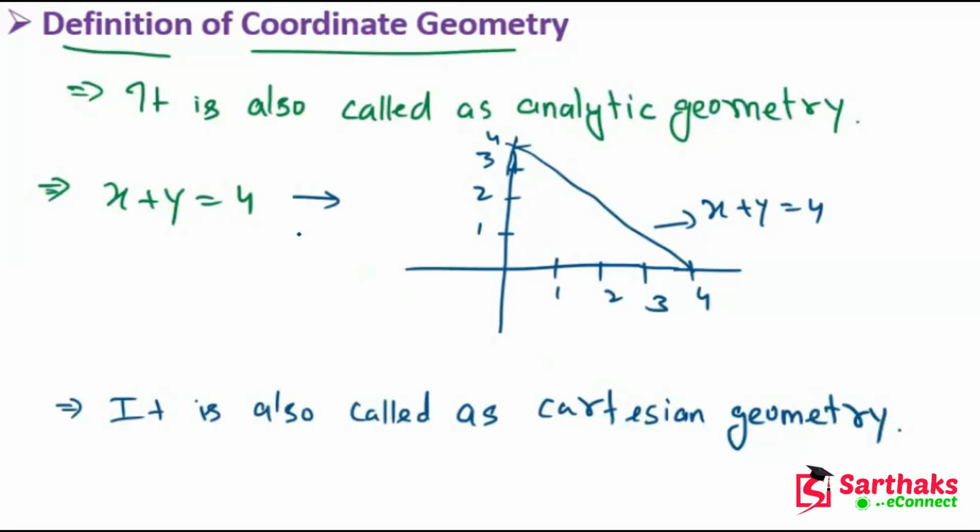Now my dear friends, with the help of coordinate geometry it is easy to find the distance between two coordinate points. It is easy to divide a line in the ratio m:n, and it is easy to find the midpoint of the line. It is also easy to calculate the area of a triangle in the Cartesian plane. So there are a lot of uses of coordinate geometry. Now my dear friends, let's move on.